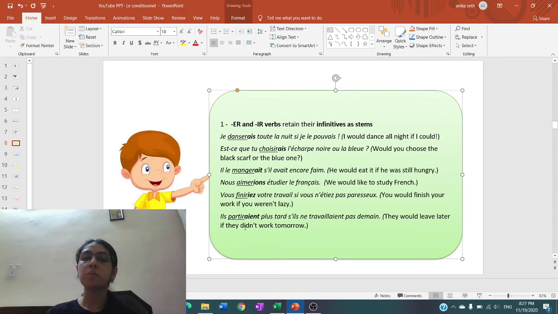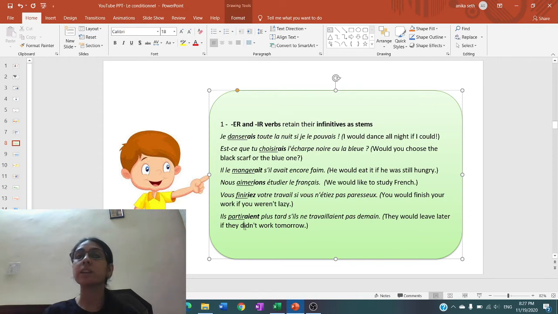Then last one, il partirait plus tard s'il ne travaillait pas demain. That they would leave late if they didn't work tomorrow. They would leave late, but that is not the case right now.